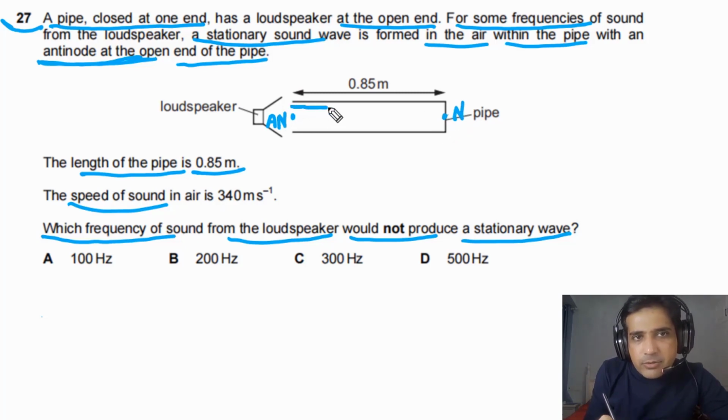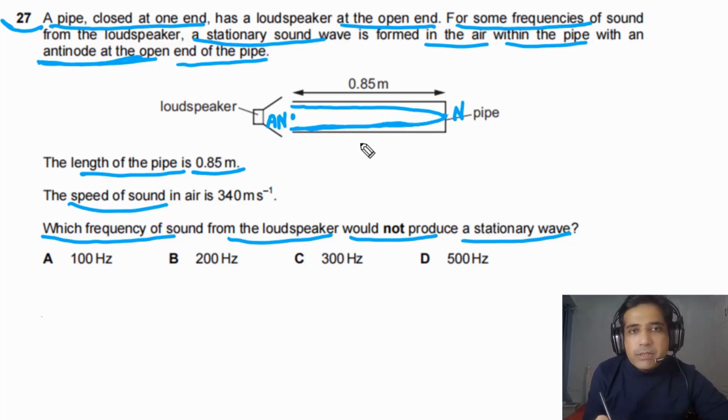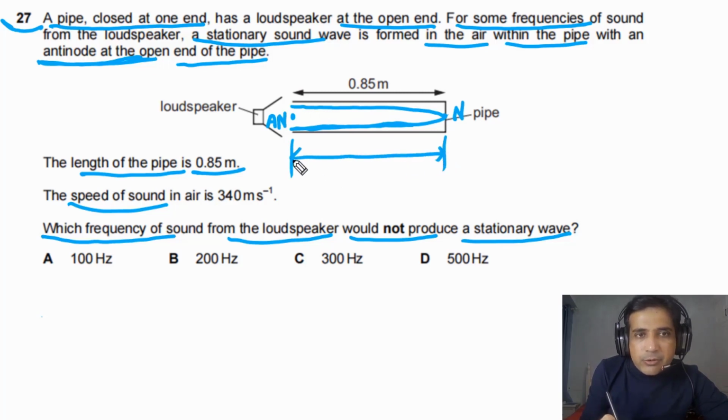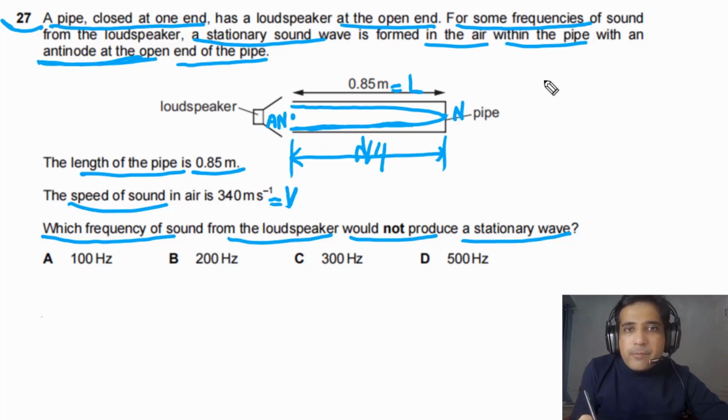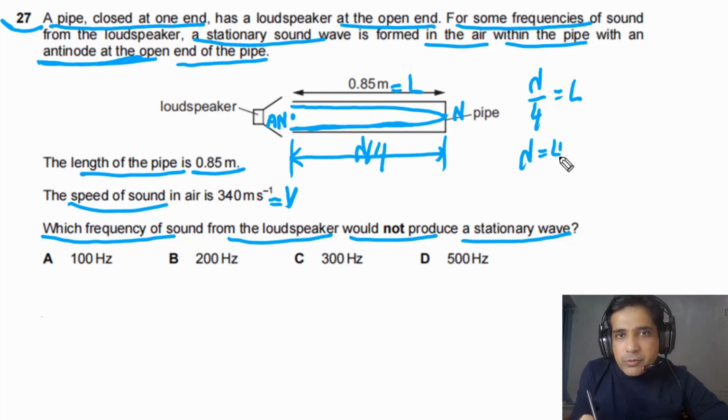If we sketch the stationary wave inside this pipe, this is how it will look, somewhat like this. We can assume the length of the pipe is L, and the speed of the wave inside the pipe is V. So L in this case is equal to lambda by 4. We can write lambda by 4 equals L, and from here lambda is equal to 4L.